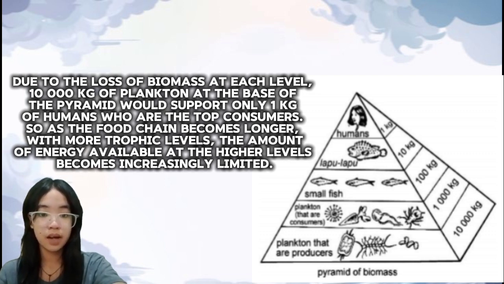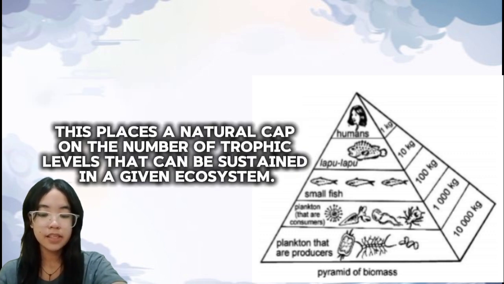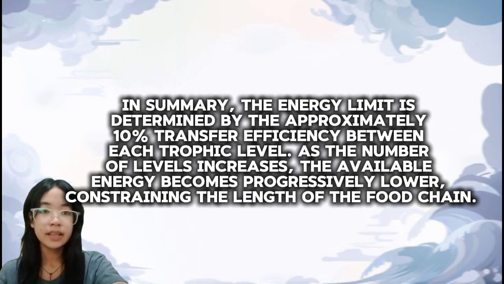So as the food chain becomes longer, with more trophic levels, the amount of energy available at the higher levels becomes increasingly limited. This places a natural cap on the number of trophic levels that can be sustained in a given ecosystem. In summary, the energy limit is determined by the approximately 10% transfer efficiency between each trophic level. As the number of levels increases, the available energy becomes progressively lower, constraining the length of the food chain.